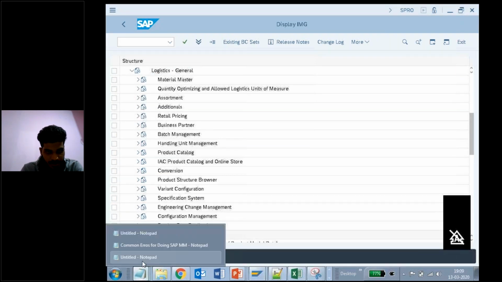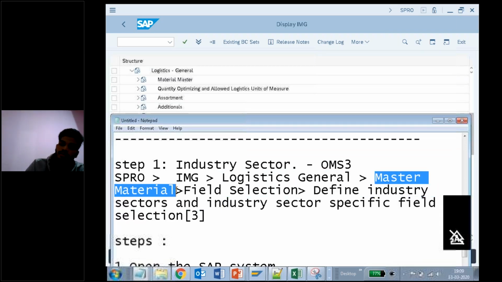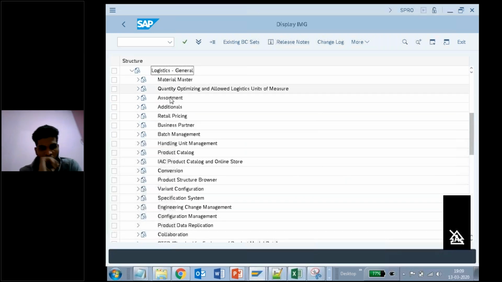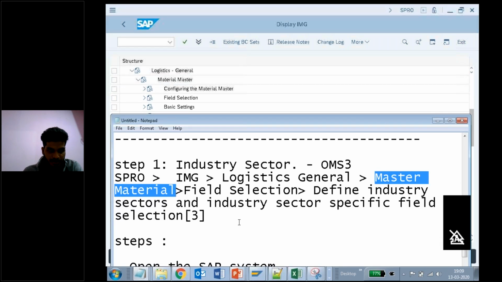Next, what is this one? Under Logistics General, I have to go to Material Master. So let me see where the Material Master is. This is this one, Material Master. Let me once again highlight this one. Now I need to click on the greater than symbol for the Material Master. Right?